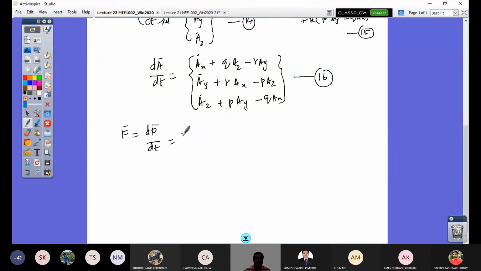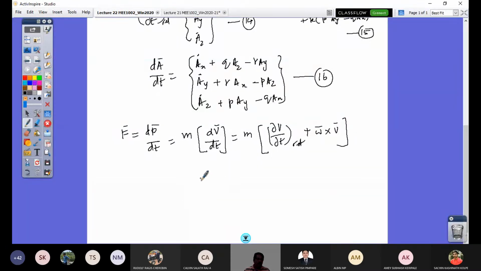So m is constant, let me take that out. So this is going to be m dV by dt. So what is my expression going to be? M into dou V by dou t, the relative term, plus omega cross V vector.